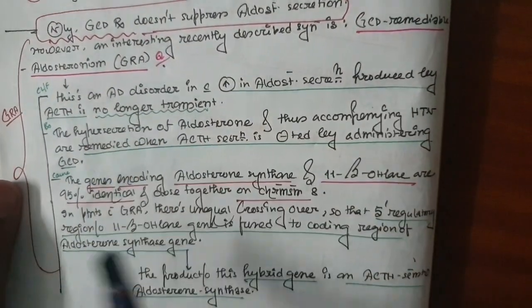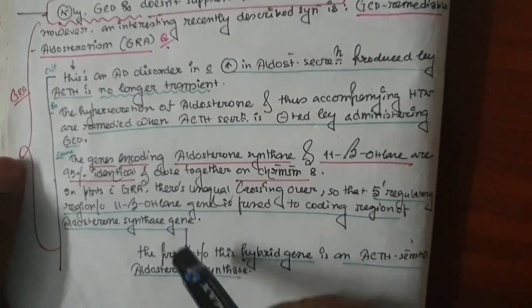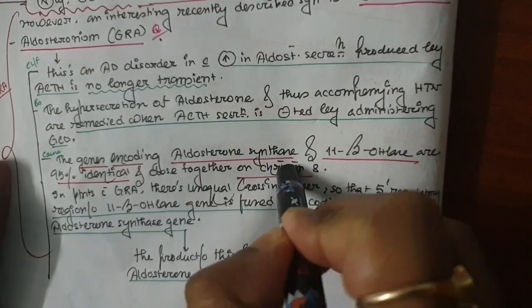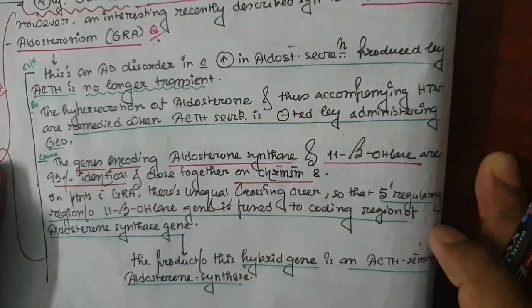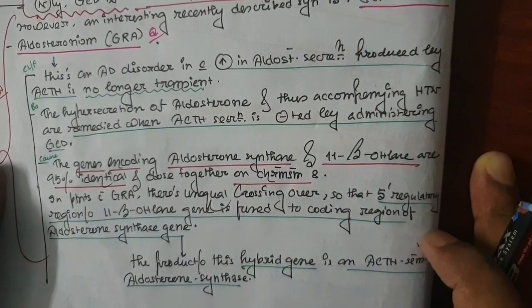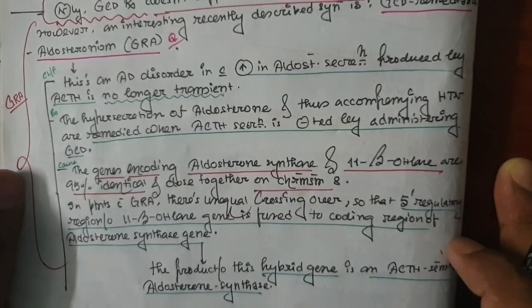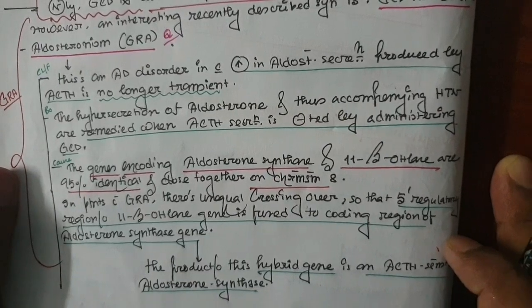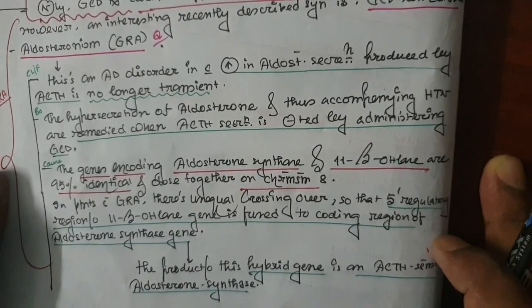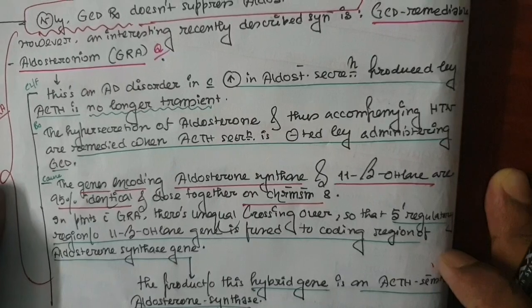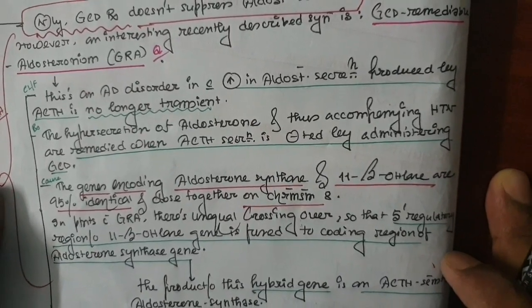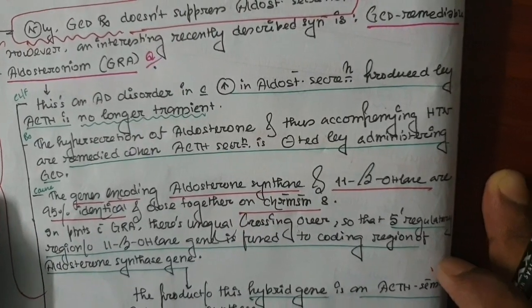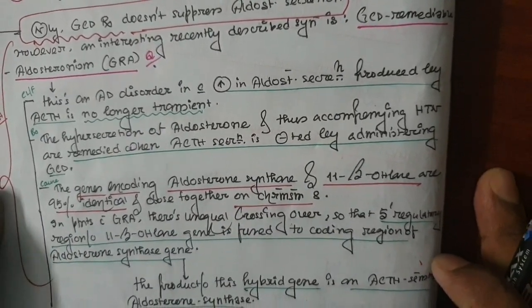So what is the cause of this GRA? It is a genetic cause. The aldosterone synthetase enzyme is very important for conversion of corticosterone to 18-hydroxycorticosterone, and the same enzyme is also responsible for the conversion of 18-hydroxycorticosterone to aldosterone. So in a nutshell, the aldosterone synthetase enzyme converts corticosterone to aldosterone.